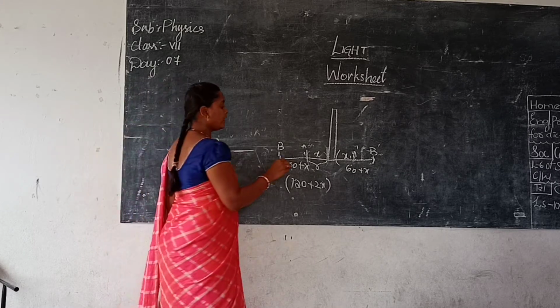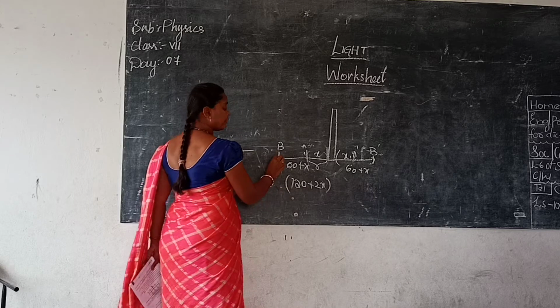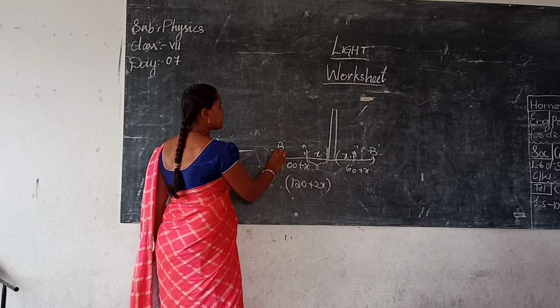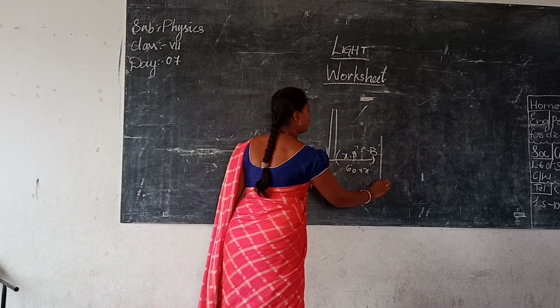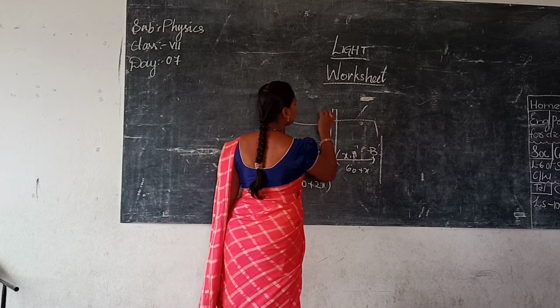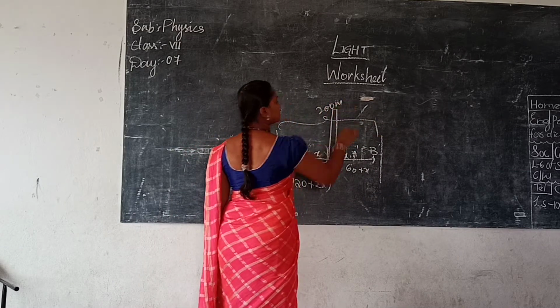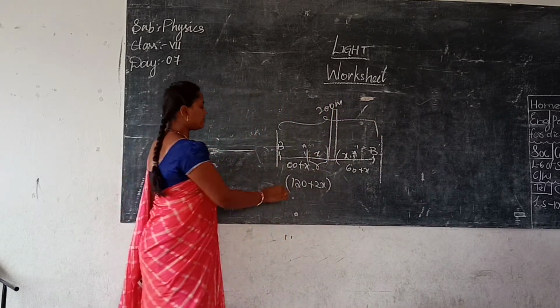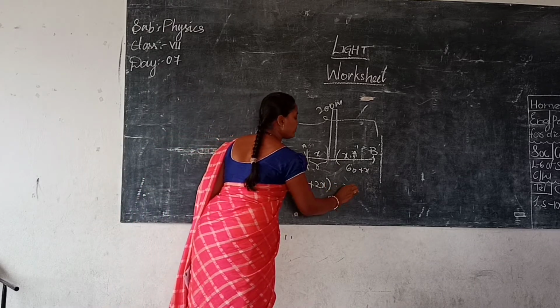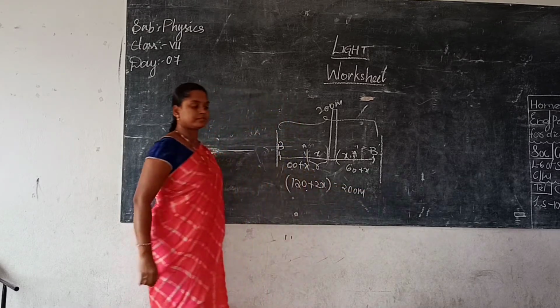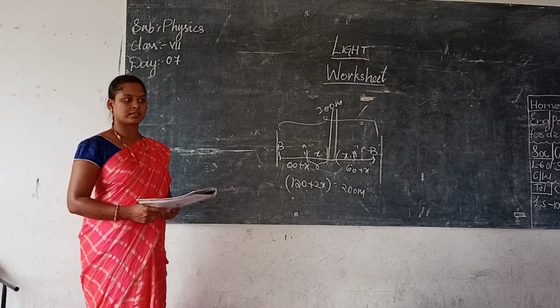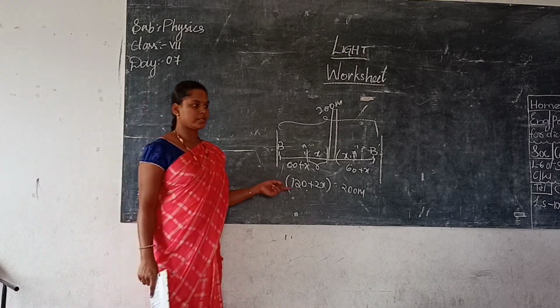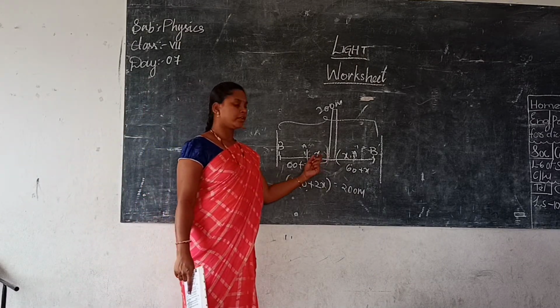Now one more thing. After movement, the distance between image and object is totally 200 meters. That means this is equal to 200 meters. Yes or not? Clear? Any doubts here? No, ma'am. From here to here we don't know.